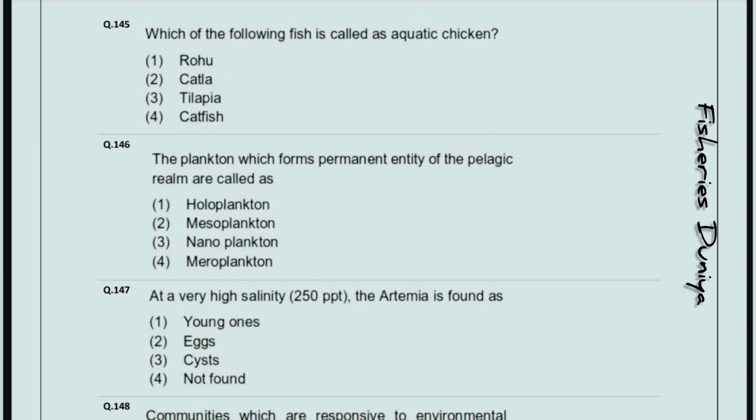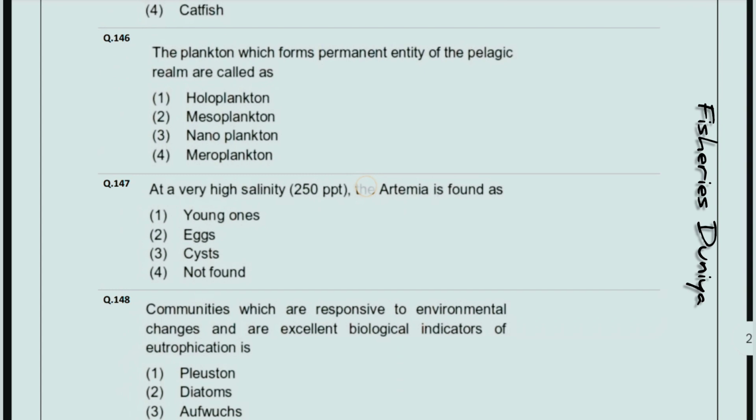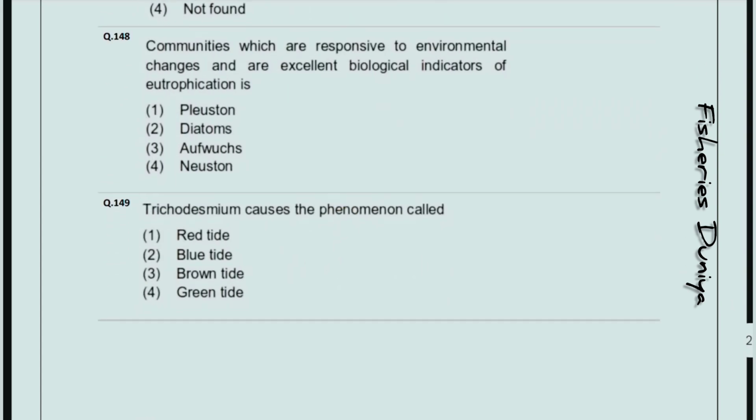At a very high salinity 250 ppt, the artemia is found as. So the correct answer is option number 3, cysts. Communities which are responsive to environmental changes and are excellent biological indicators of eutrophication is. So the correct answer is option number 3.